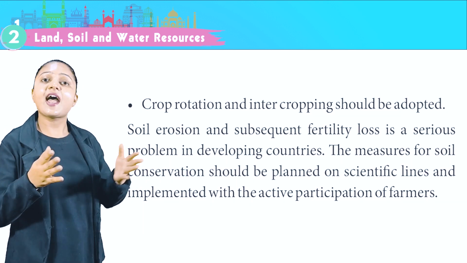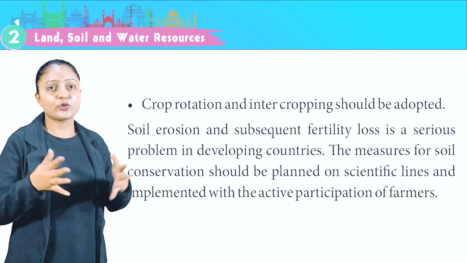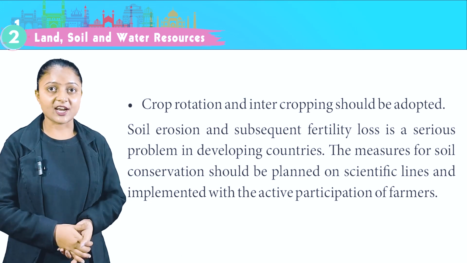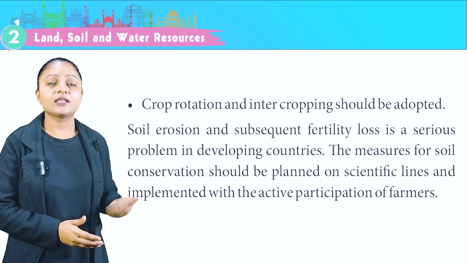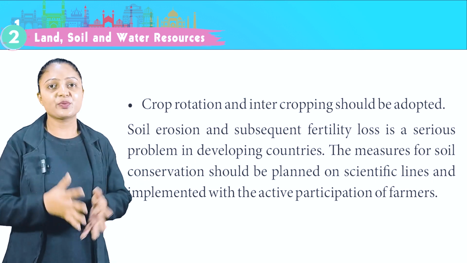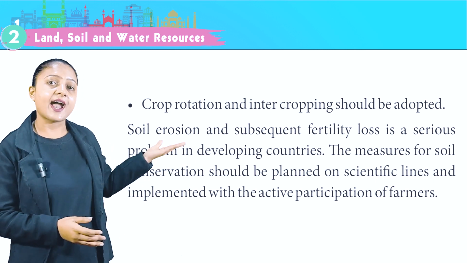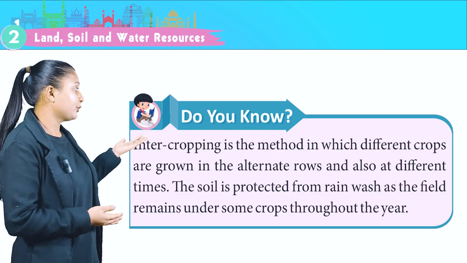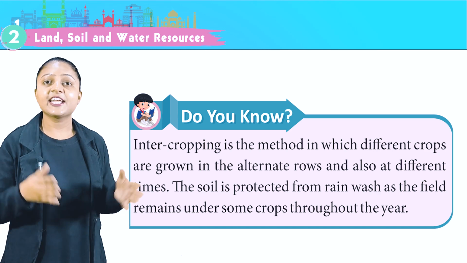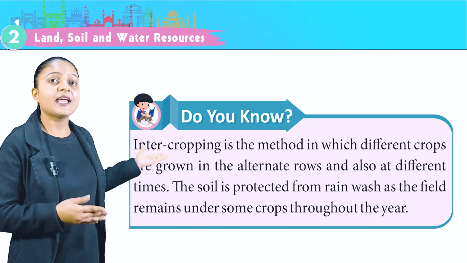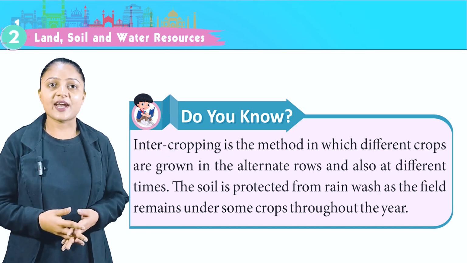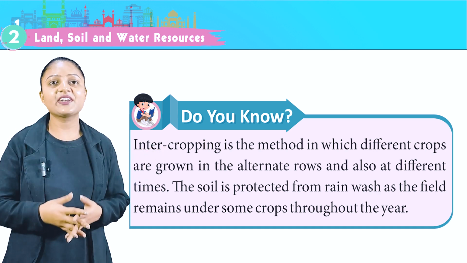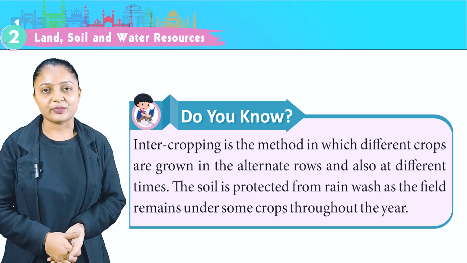Crop rotation and intercropping should be adopted. Soil erosion and subsequent fertility loss is a serious problem in developing countries. The measures for soil conservation should be planned on scientific lines and implemented with the active participation of farmers. Do you know? Intercropping is the method in which different crops are grown in alternate rows and also at different times. The soil is protected from rainwash as the field remains under some crops throughout the year.